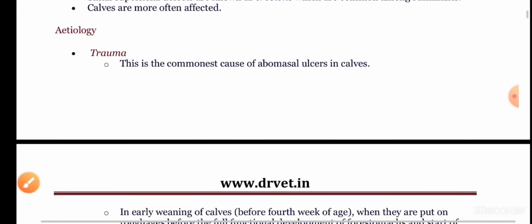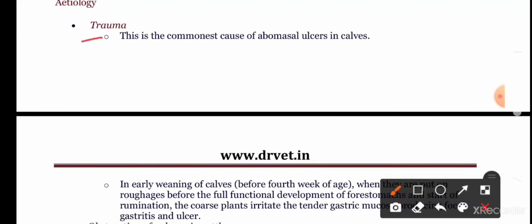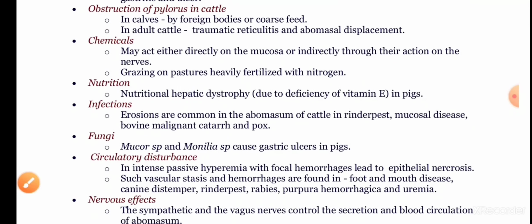When it comes to the etiology of the gastric ulcers, the first one is trauma. This is the commonest cause of the abomasal ulcers in the cows. And obstruction of the pylorus in cattle. In cows, foreign bodies or coarse feed lead to obstruction of the pylorus, that is ultimately leading to the gastric ulcers. And in case of adult cattle, traumatic reticulitis and abomasal displacement.